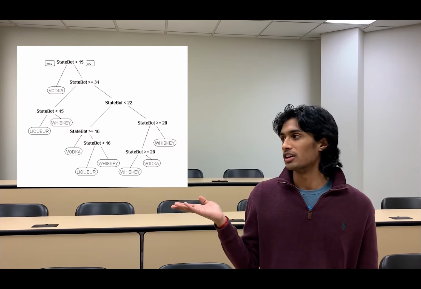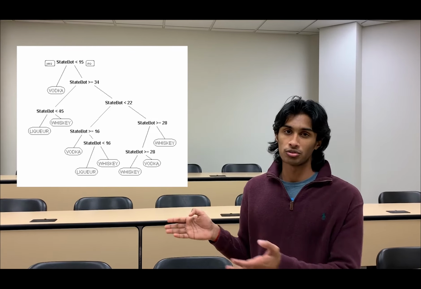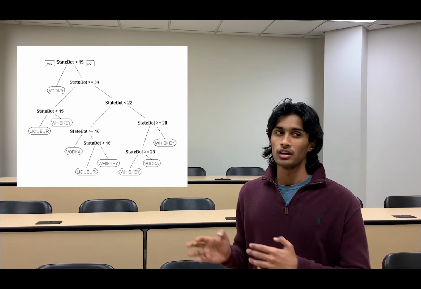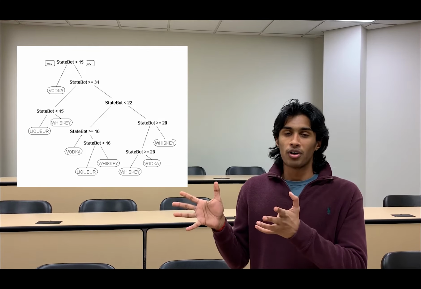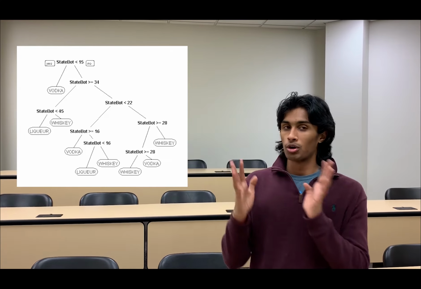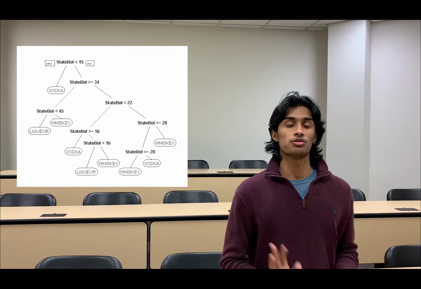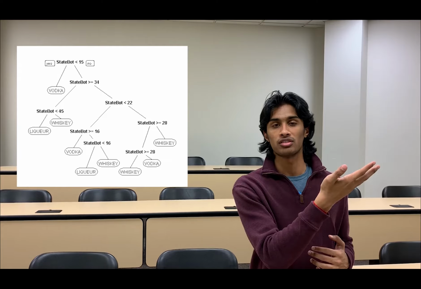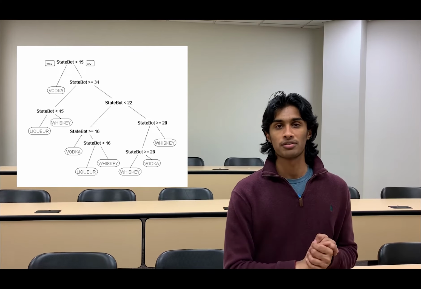And as you can see here, there were some price points where they preferred a whiskey or liqueur, but for the most part, it seems that at lower price points, vodka was preferred, which lines up with the data that we found on our previous graphs.